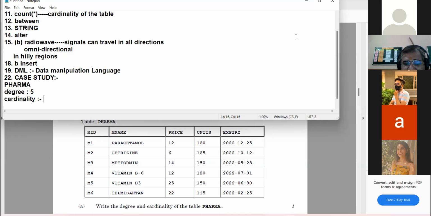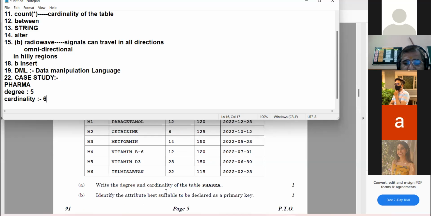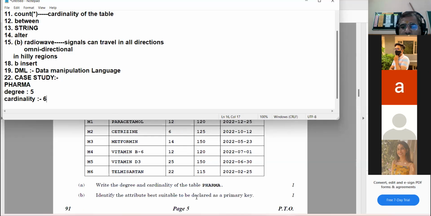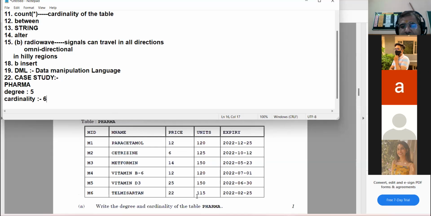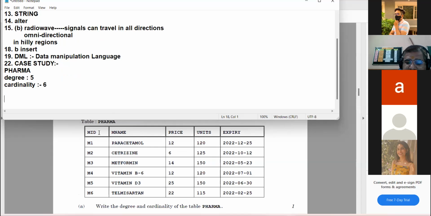6. How can you say 6? The number of records or rows. Number of records. Good. Identify the attribute best suitable to be declared as primary key. इनमें से कौन सा ऐसा attribute है which is best suited as primary key? B part. This was the answer for A part.